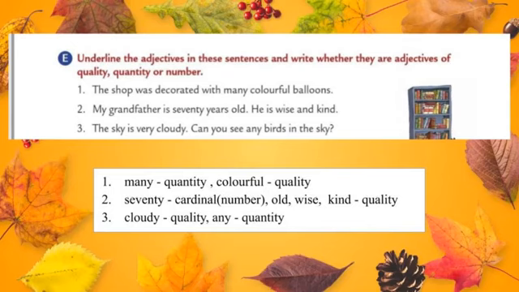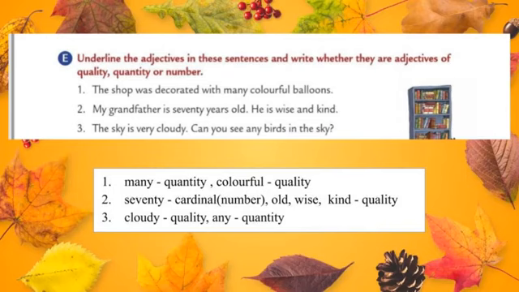And the next one, my grandfather is 70 years old. He is wise and kind. So here we described grandfather. We described grandfather as 70 years and he is wise and kind. So here three adjectives are there. One is 70 and another one is old, and remaining two are wise and kind. You should underline 70, old, wise, kind. Four adjectives.